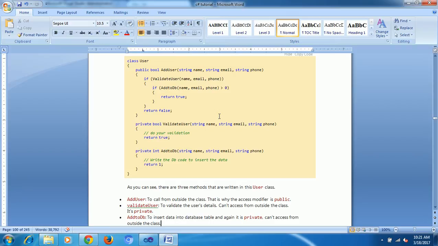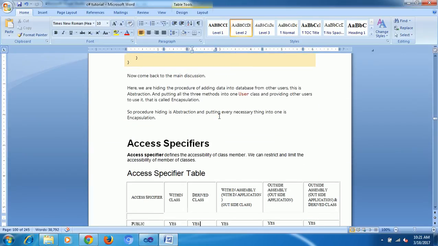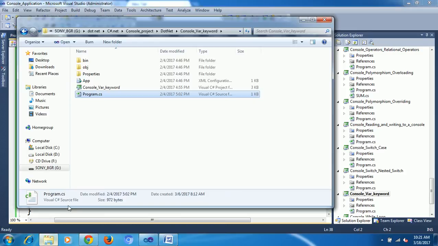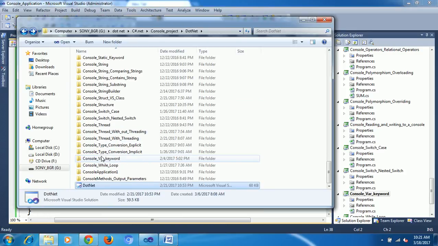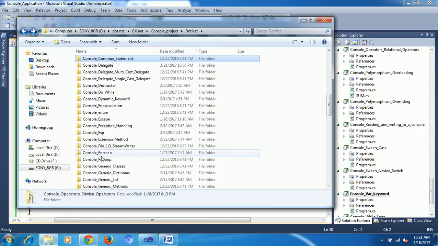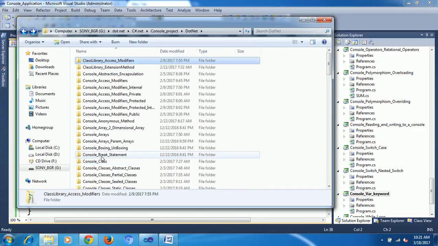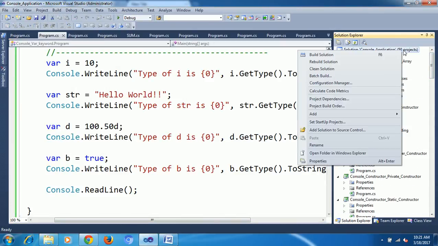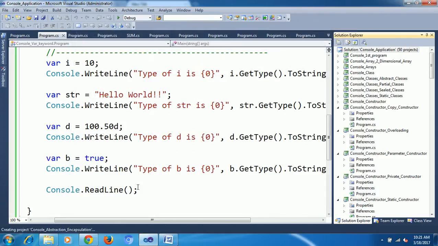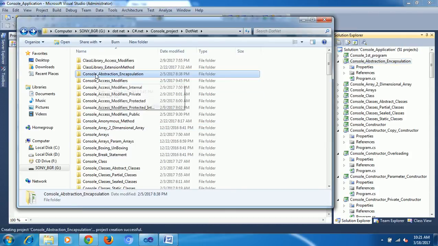Okay, any doubt? This is one example for abstraction and encapsulation.